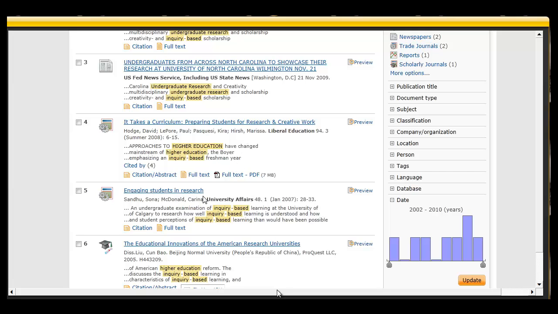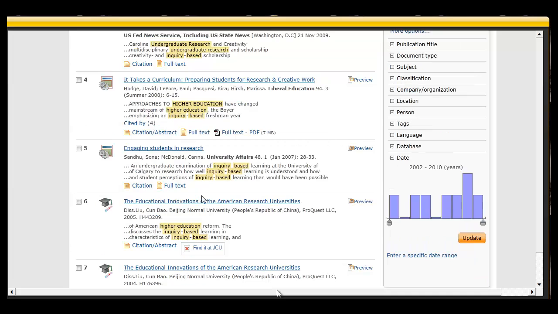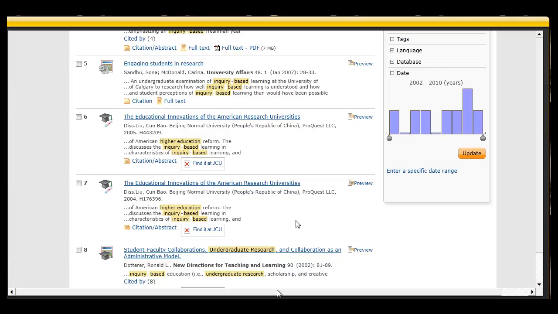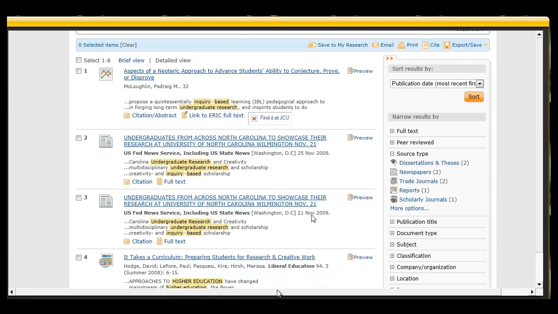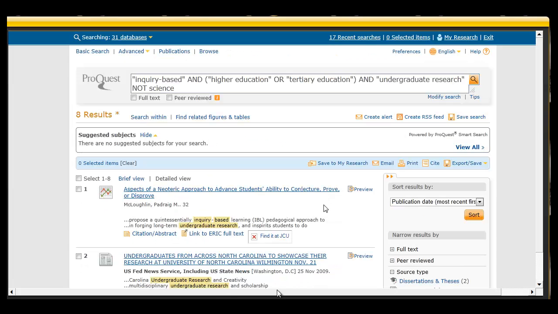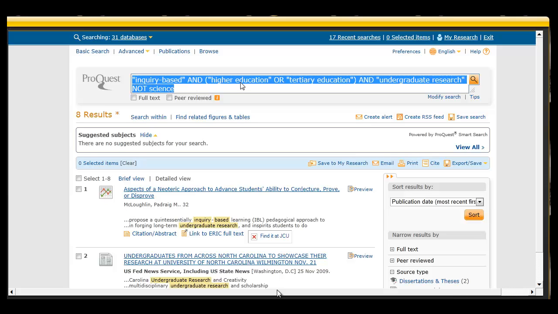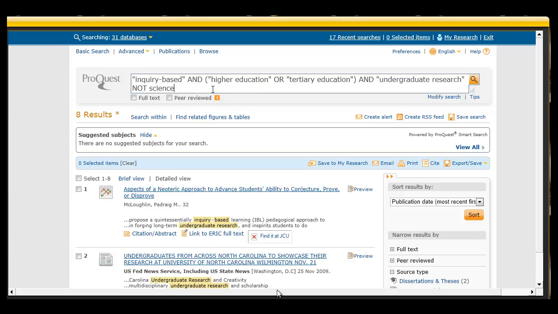Engaging students in research, educational innovations in universities, so definitely a lot more relevant search results there. And as you can see, that is the result of these terms together, and that is an example of a compound search there. Okay,